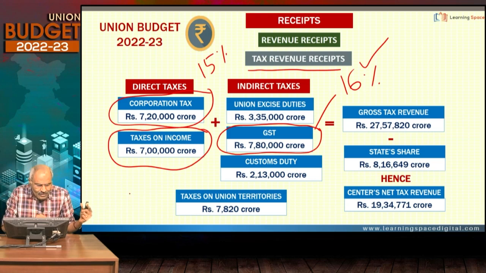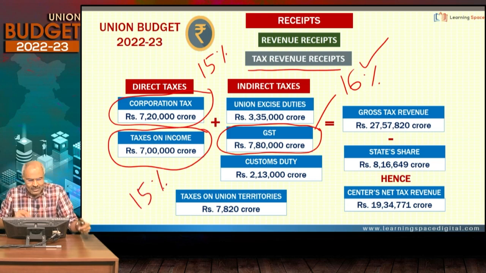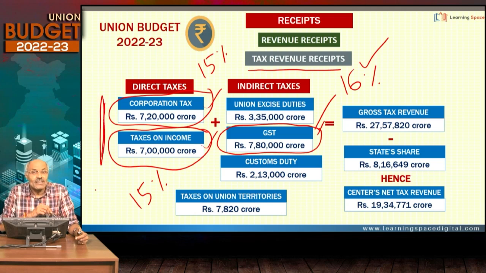Taxes on income, around 15% or so. So remember, as far as the tax revenue receipts are concerned, GST is the highest component. Then corporation tax is second, taxes on income is third. There is not much difference between these two. They are very close. In fact, all three are hovering between 7 lakh crores to 8 lakh crores.